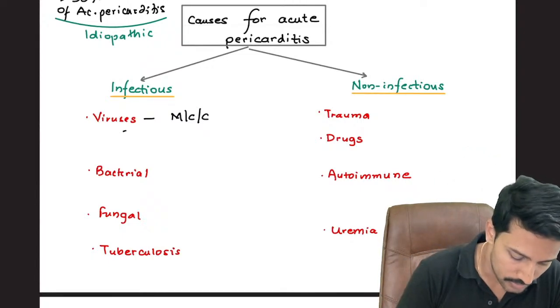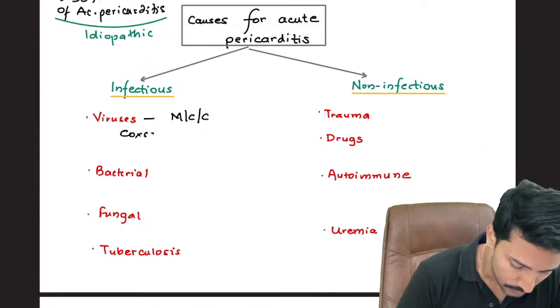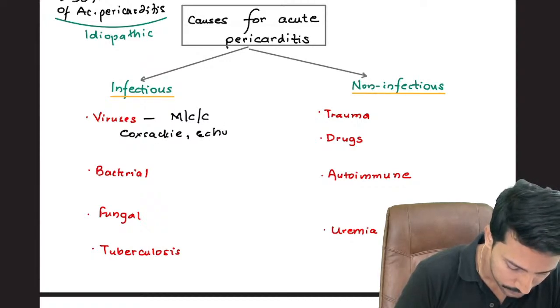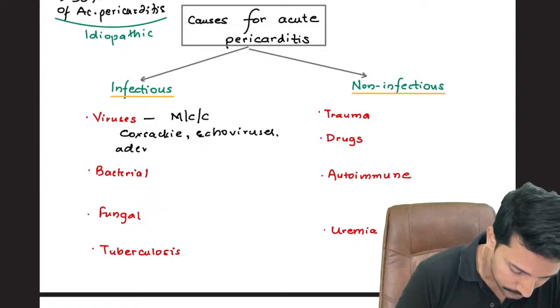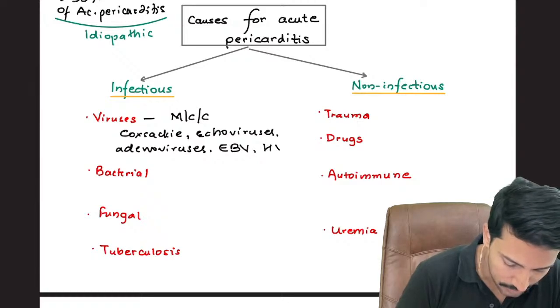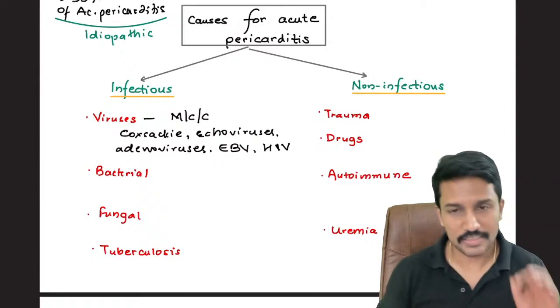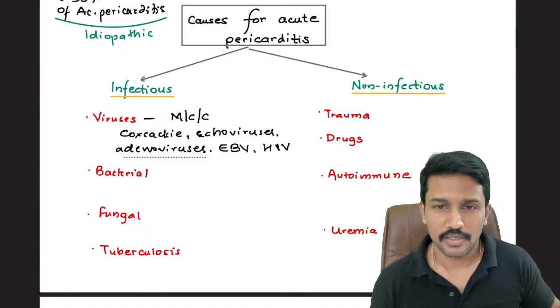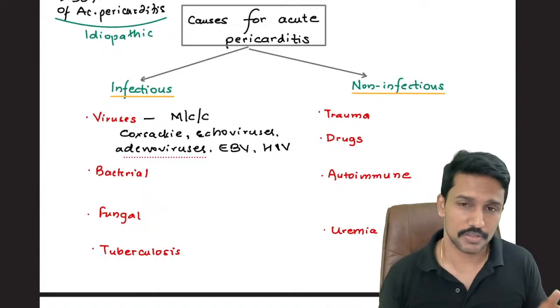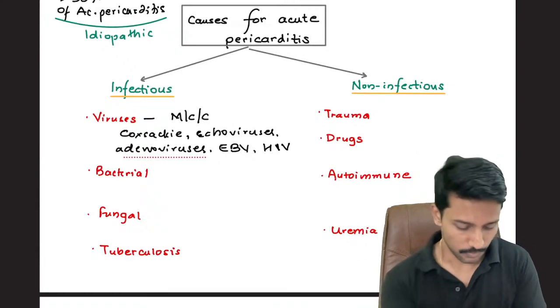That includes viruses like Coxsackie viruses, echoviruses, then adenoviruses, Epstein-Barr virus, as well as, how can we forget, HIV. I've told multiple times that HIV will be an answer in whatever disease you think about, because HIV is known to cause myriad manifestations, including acute pericarditis.